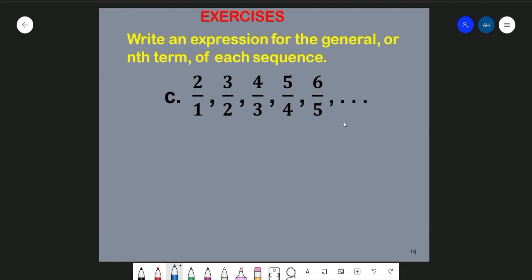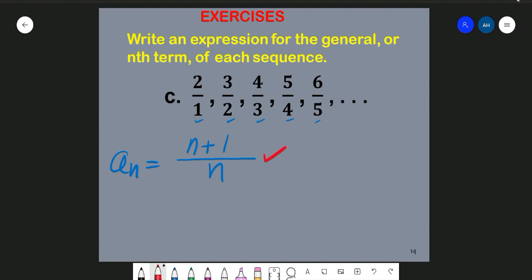So how do we write down the nth term? Of course that should be in terms of a fraction. Down here we have 1, we have 2, we have 3. This is n, right? So an will be equal to, the denominator will be equal to n, of course. Now how about the numerator? We start from 2, and then 3, 4, 5, 6, and so on. Of course, the numerator is n plus 1, right? So an in this case is equal to n plus 1 over n.